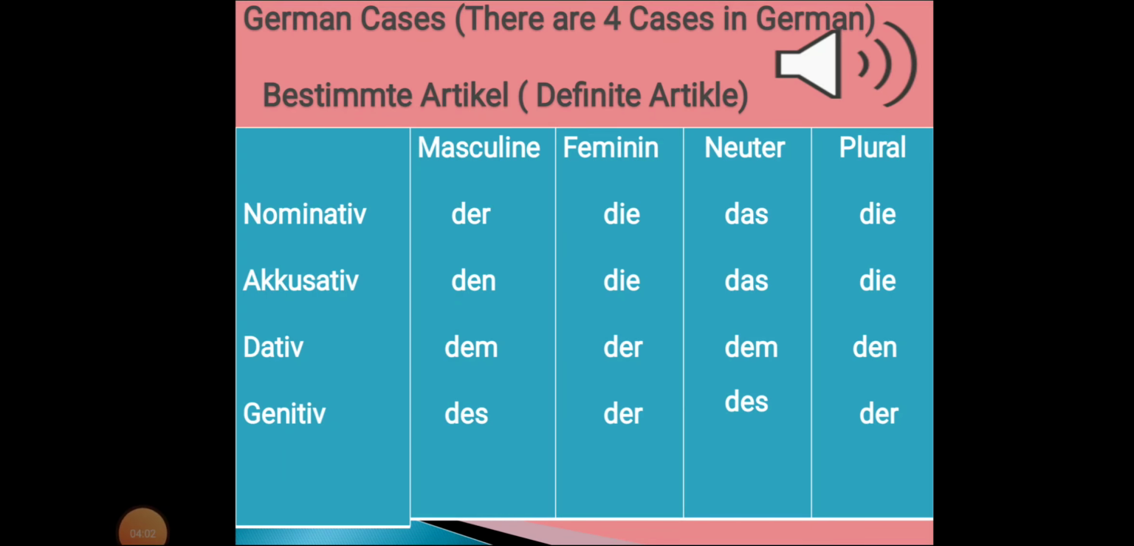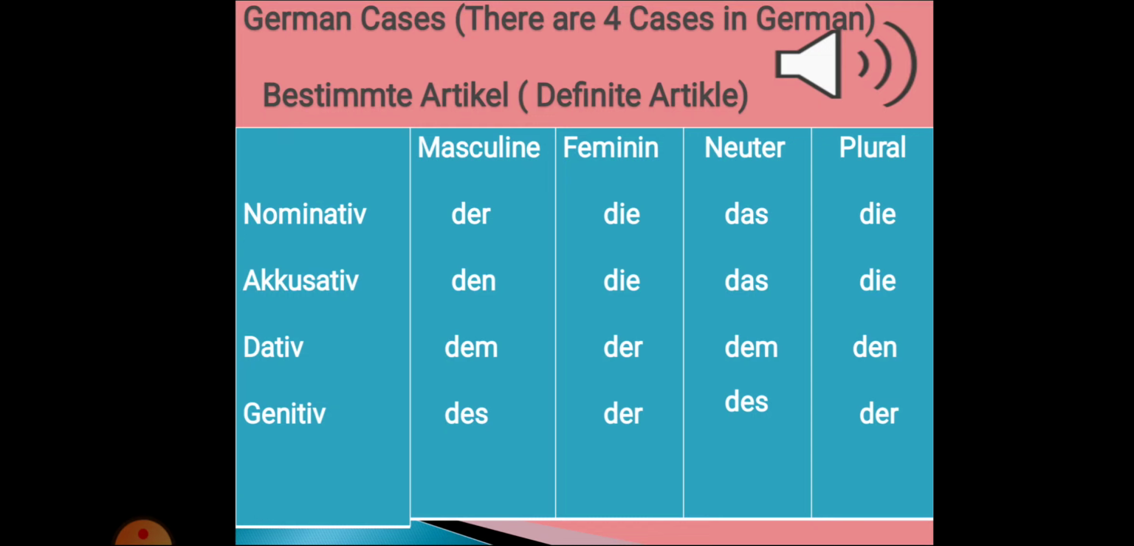And last one is genitive. According to nominative we will change in genitive. Nominative masculine article is der, which will be changed in genitive des. Nominative feminine article is die, which will be changed in genitive der. Nominative neuter article is das, which will be changed in genitive des. Nominative plural article is die, which will be changed in genitive der.